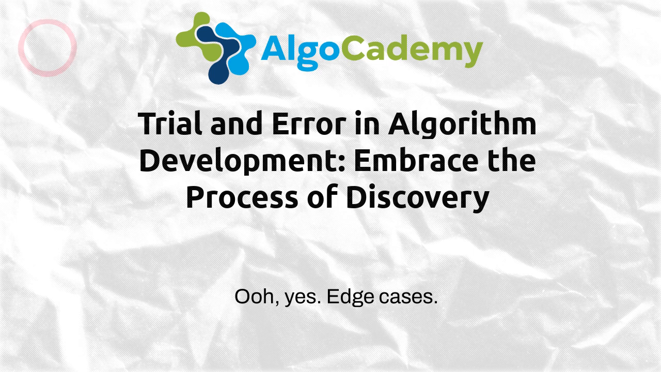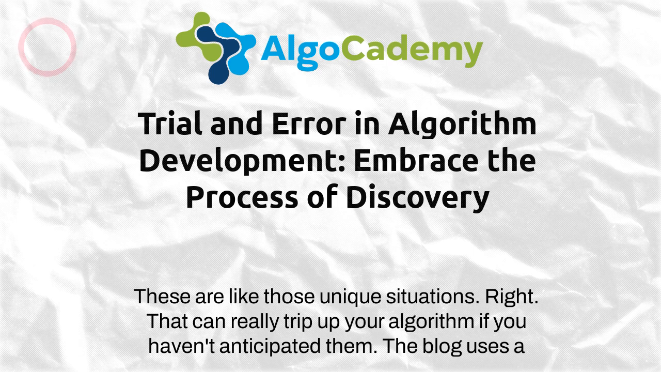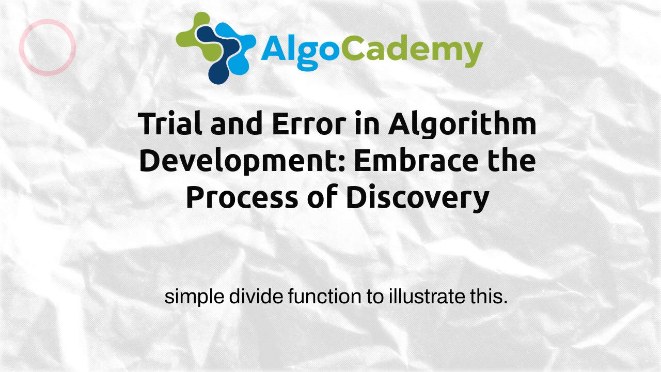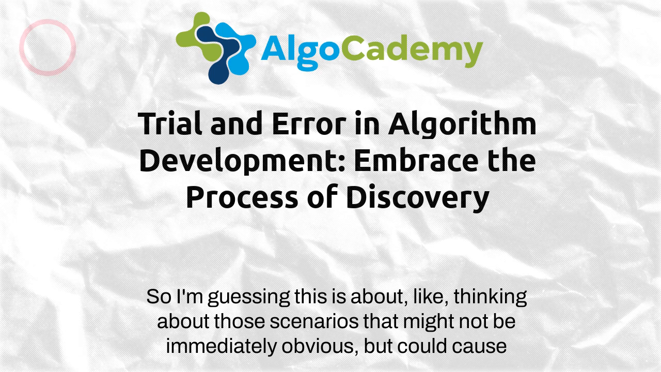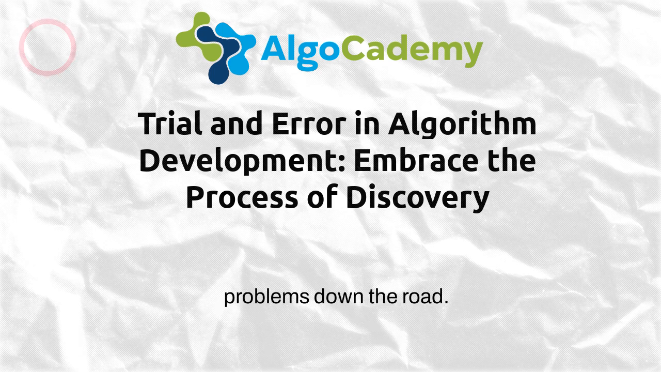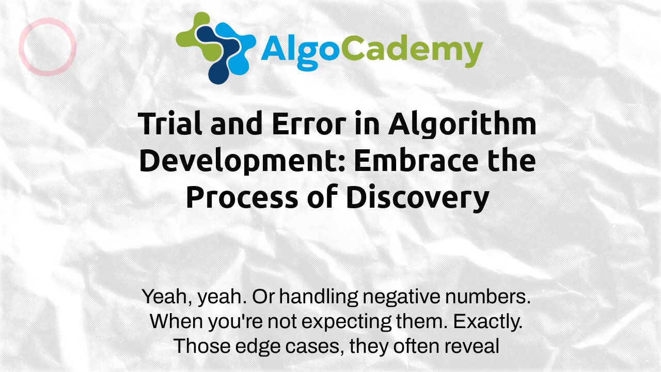Ooh, yes. Edge cases. These are like those unique situations, right? That can really trip up your algorithm if you haven't anticipated them. The blog uses a simple divide function to illustrate this. Yeah, good example. So I'm guessing this is about thinking about those scenarios that might not be immediately obvious but could cause problems down the road. Yeah, like dividing by 0. Or handling negative numbers when you're not expecting them.